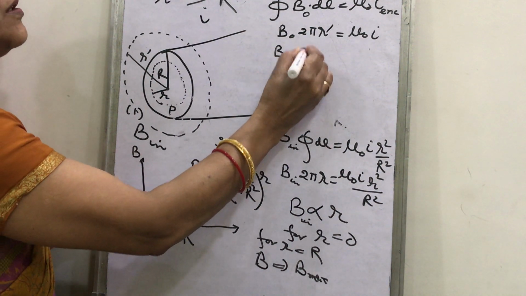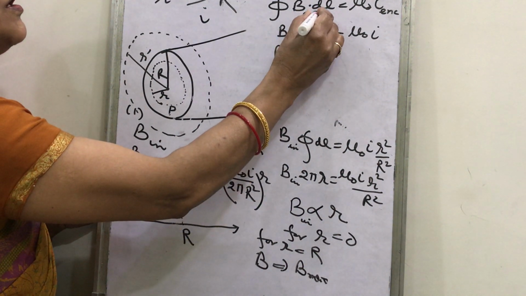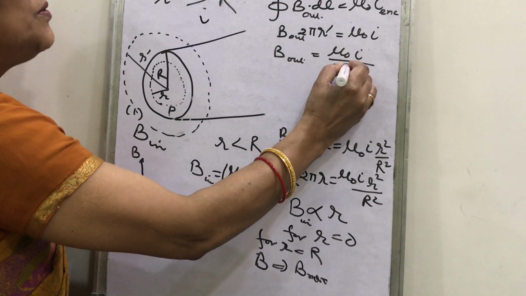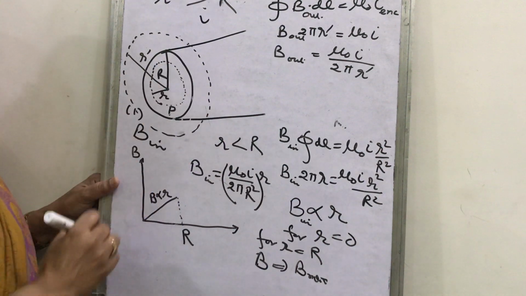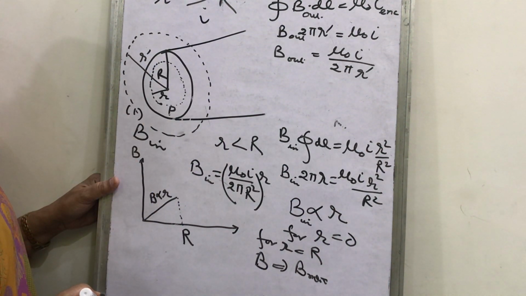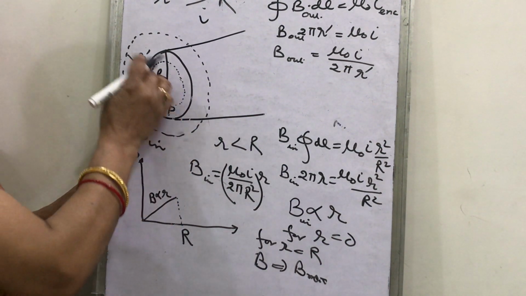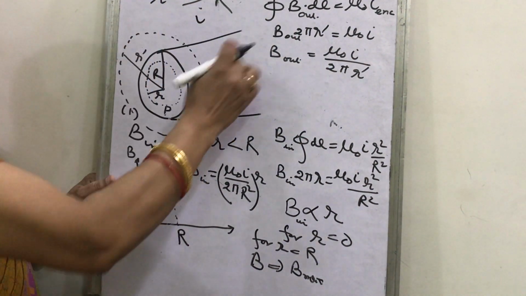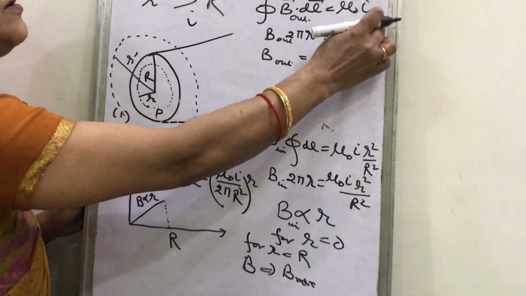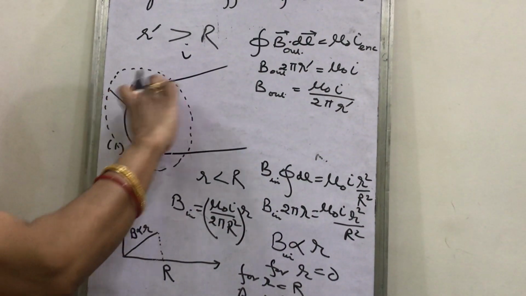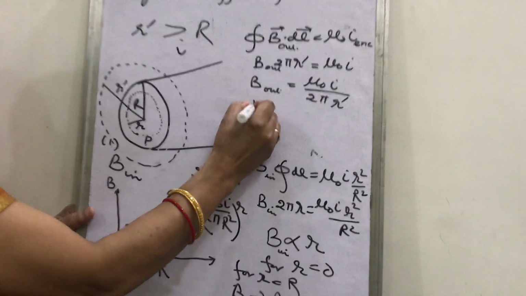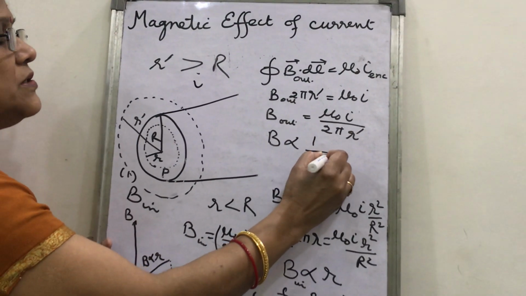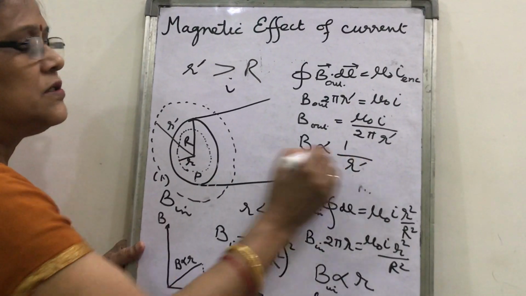B outside of the wire will be mu naught I upon 2 pi r dash. So in this way, for this Amperian loop 2 pi r dash you have written, I enclosed is the total current I flowing through the wire. So what you conclude? That B is inversely proportional to this radius, r dash.